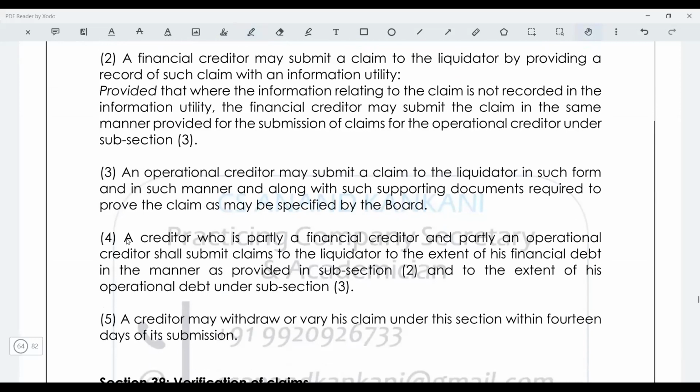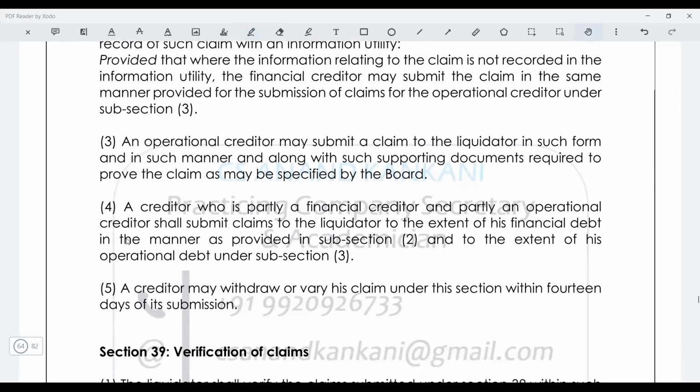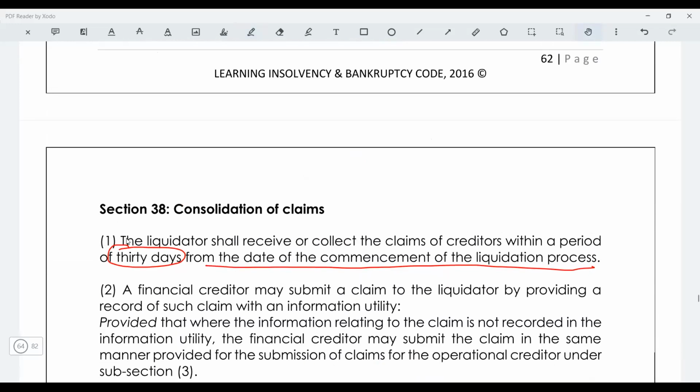Then whatever claims are being submitted, and let's say the creditor believes that his claims are wrongly rejected, then again the creditor can appeal to the NCLT that his or her claims were wrongly rejected or wrongly calculated. So you'll get this also.